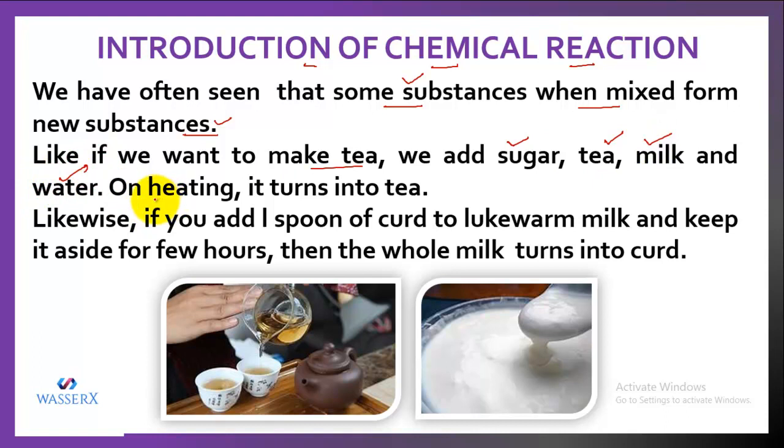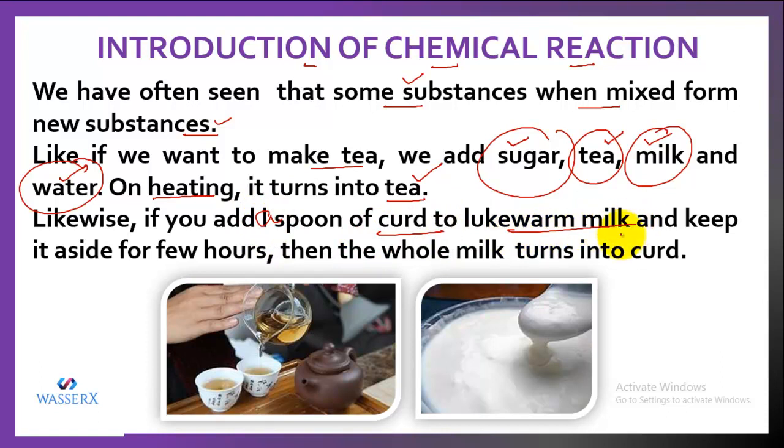Then you heat it and finally on heating, it becomes tea. So all these ingredients mix together on heating and result in the formation of a new substance, that is tea.